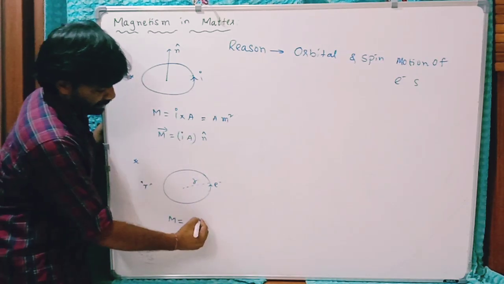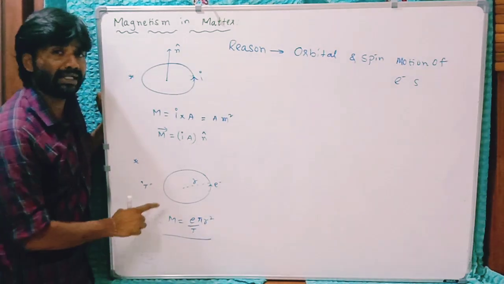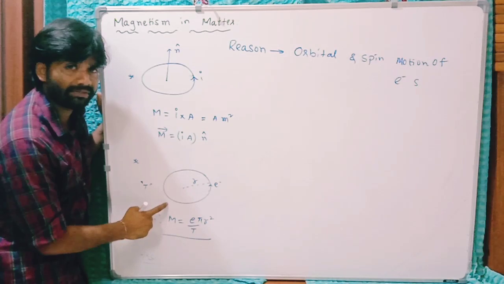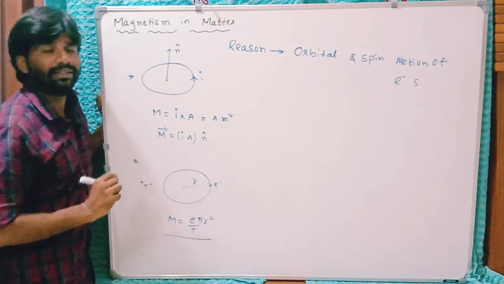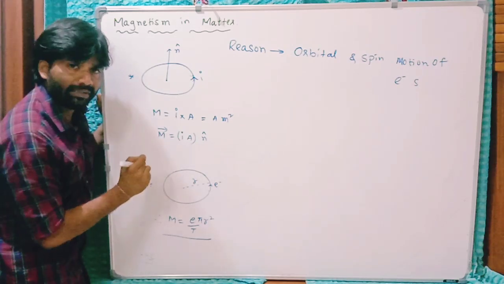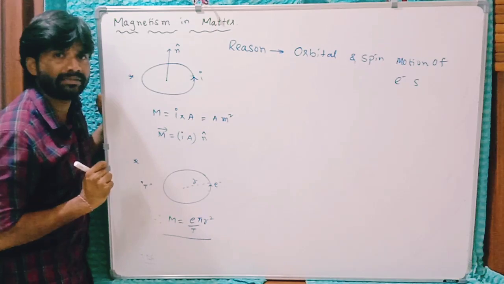Area of this orbit is pi r square. This is the magnitude of magnetic moment of this revolving electron. Now this electron produces magnetic field. This revolving electron acts as a tiny magnet.